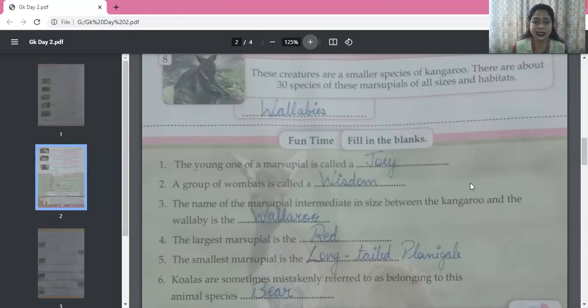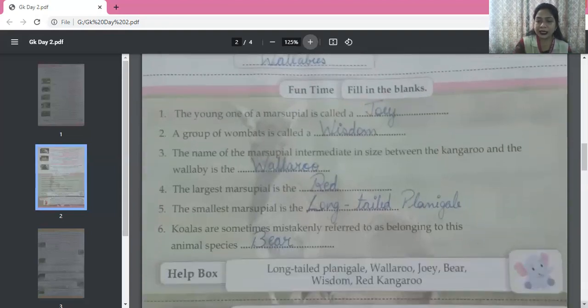Now, koalas are sometimes mistakenly referred to as belonging to this animal species. When we see koalas, we think that they may be bears. They are not bears, they are koalas. So, who does it look like? Koala looks like a bear, Bear.